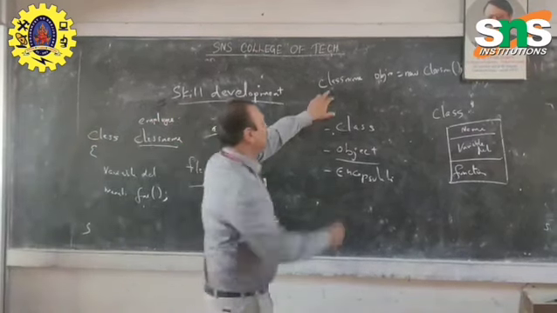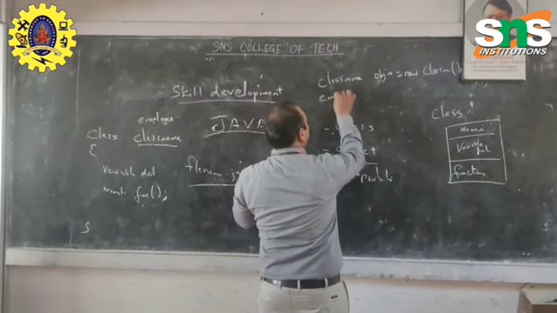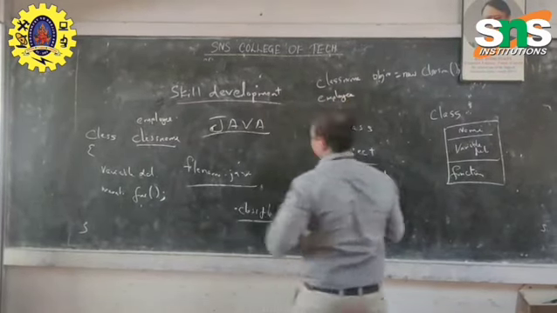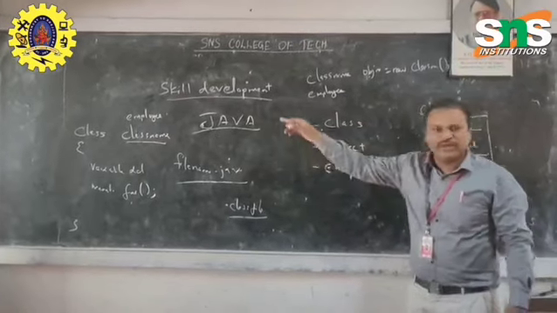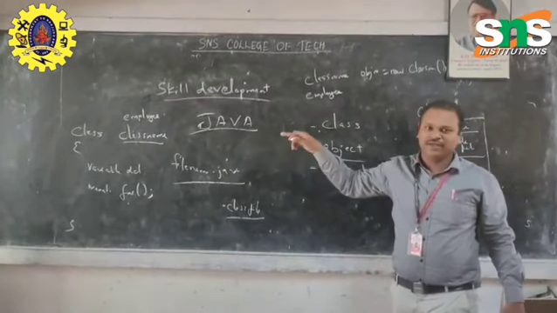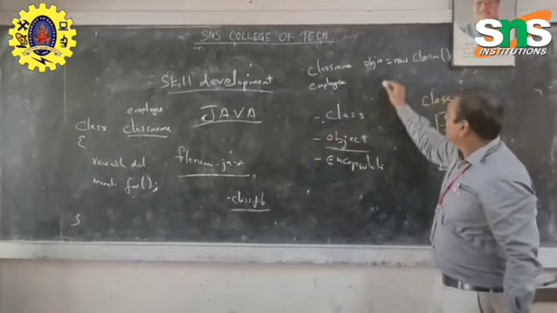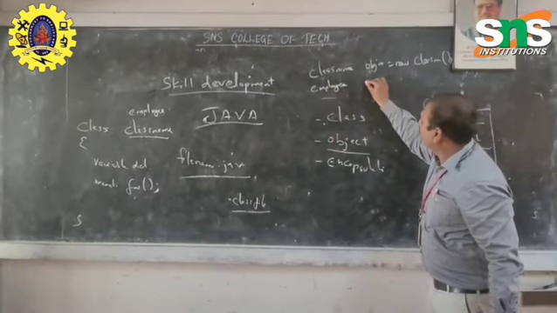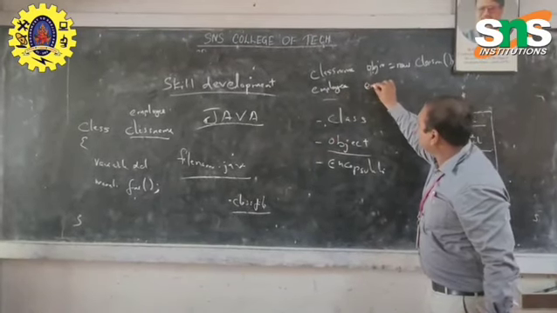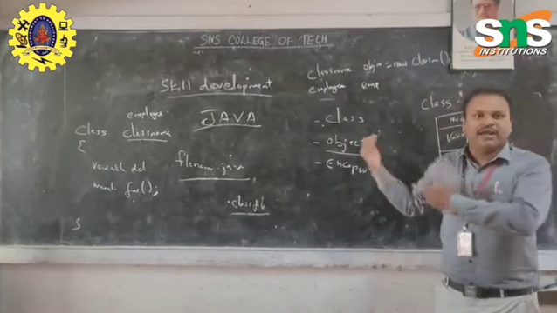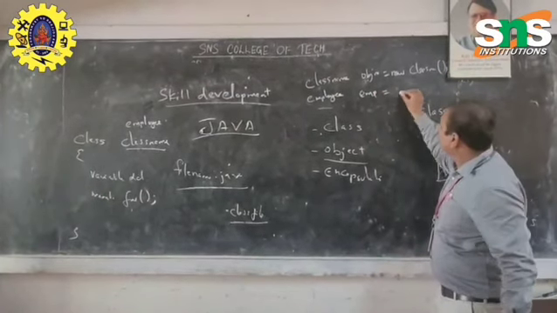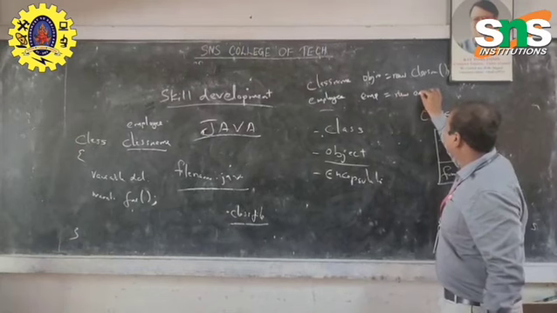So here we need to mention employee. Now we are going to access that class as employee obj. The object is emp. So emp is my object equal to new employee.